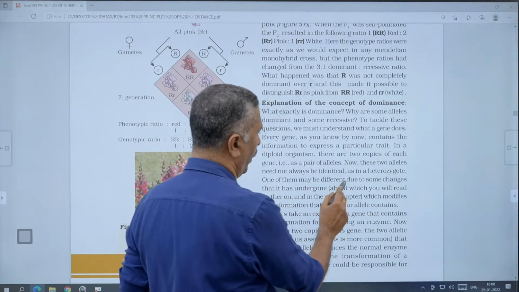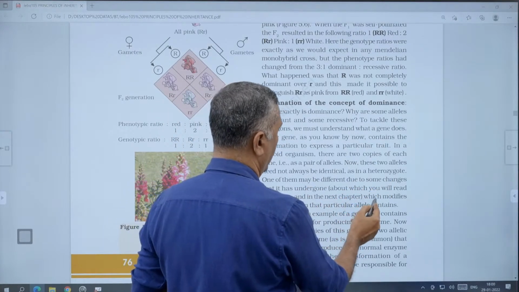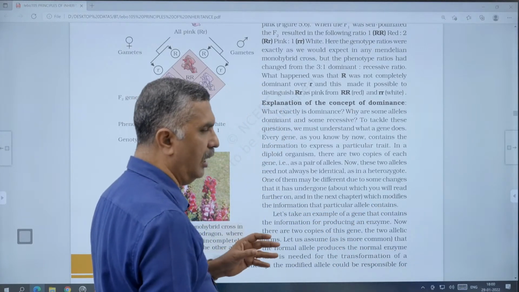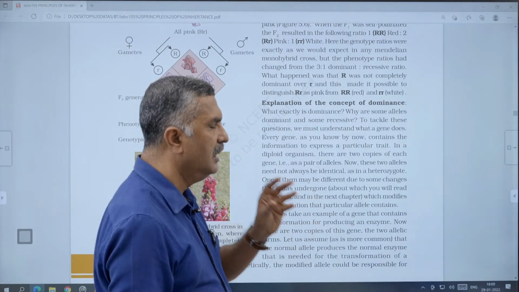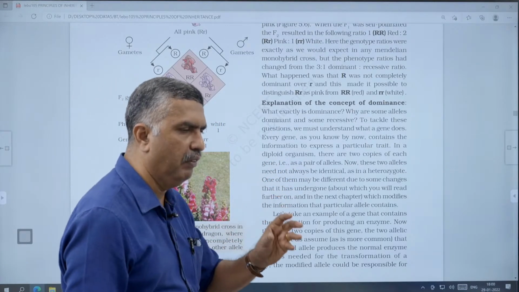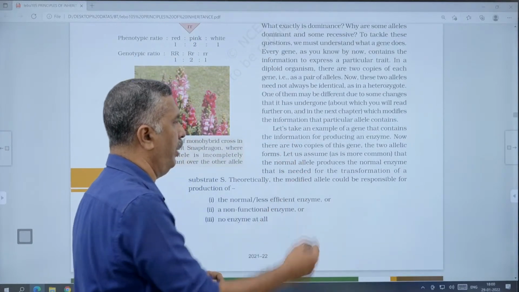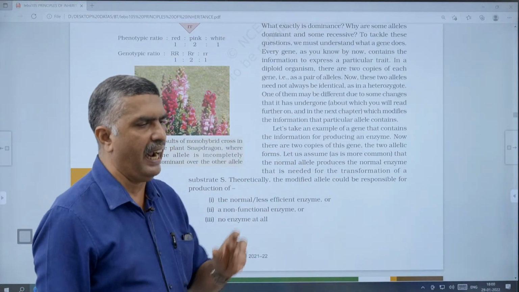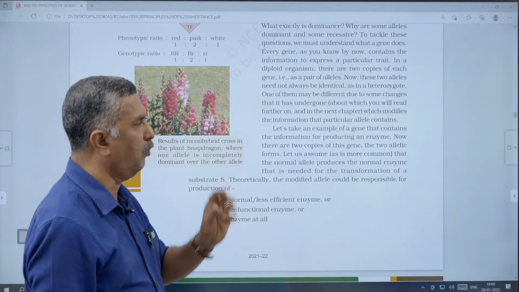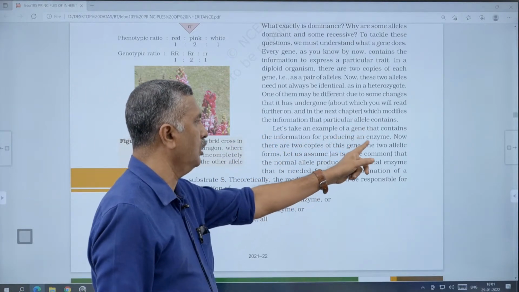One of them may be different due to some changes that it has undergone, which we will study in the next chapter, and which modify the information that particular allele contains. That modification of the allele will change the phenotype. And which allele will act as the dominant allele? That is very important. It is proven experimentally through a metabolic reaction. A gene controls the production of an enzyme, for example, a gene that contains the information for producing an enzyme.